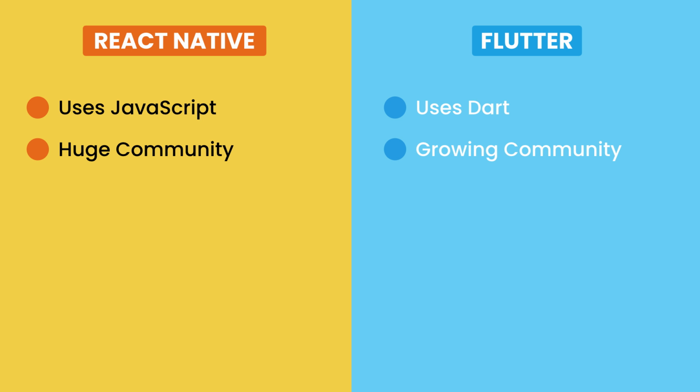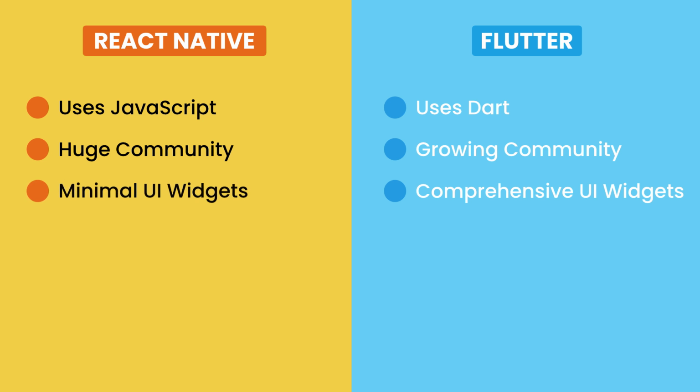Now, one of the selling points of Flutter is that it comes with a comprehensive library of beautiful UI widgets. So for any kind of app you want to build, there are many beautiful widgets available right out of the box. That's not the case with React Native. You have to reach out to third-party libraries. So building and shipping apps with Flutter can be faster, but of course, that really depends on the developer's skills. Overall, I think both React Native and Flutter are great.